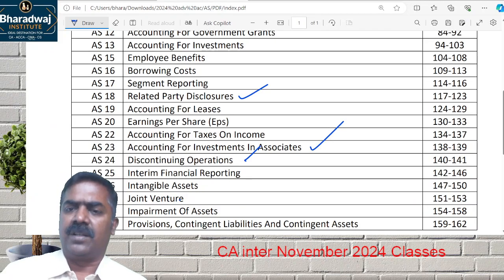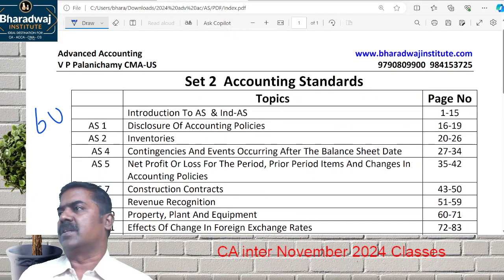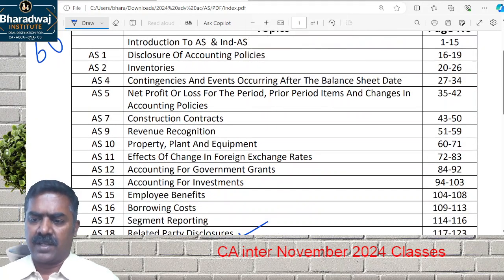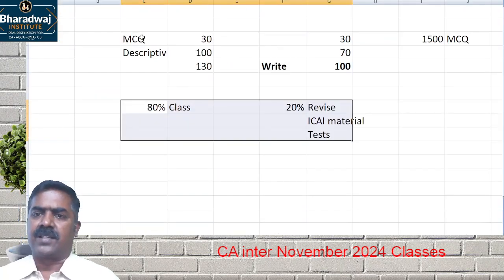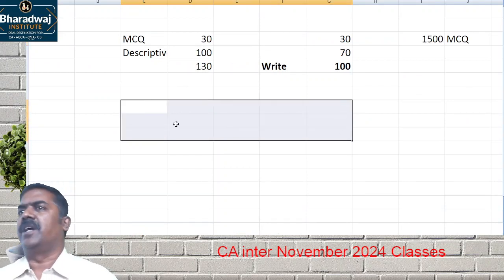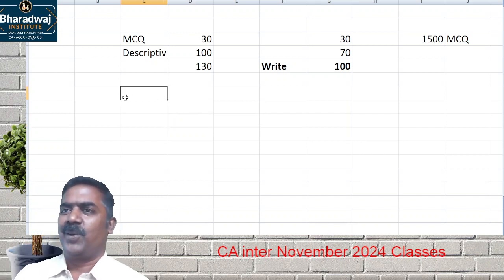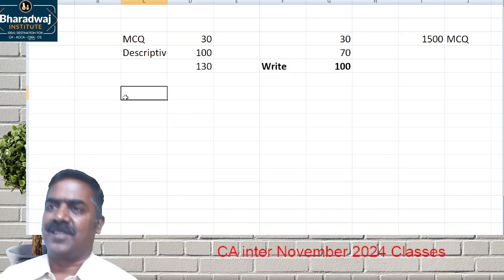Thereafter, we'll move to which one? Set 2, where we are going to discuss in detail about what? Accounting standards. In detail about accounting standards. Then, like any subject, there are certain basic ground rules. As I said, 80% of the learning is going to get over in which one? Classroom. So you'll have more number of accounting classes where you will be practicing a lot in the class itself.